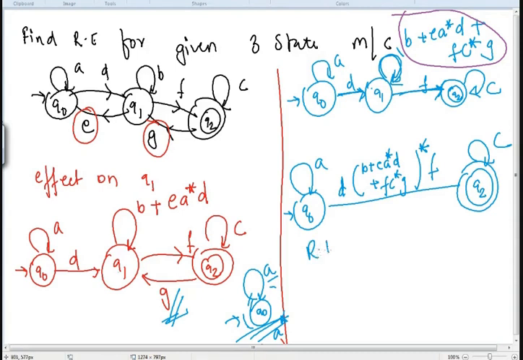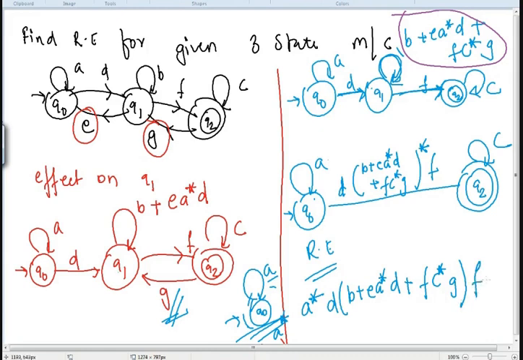Now whenever we want to write the regular expression it will be in this way. Now A will become A star because there is a self loop. Remaining D, B plus EA star D plus FC star G, F, right? And then after F, you will have C star. So this is the regular expression for the given three-state machine. Anybody, any doubt in this?